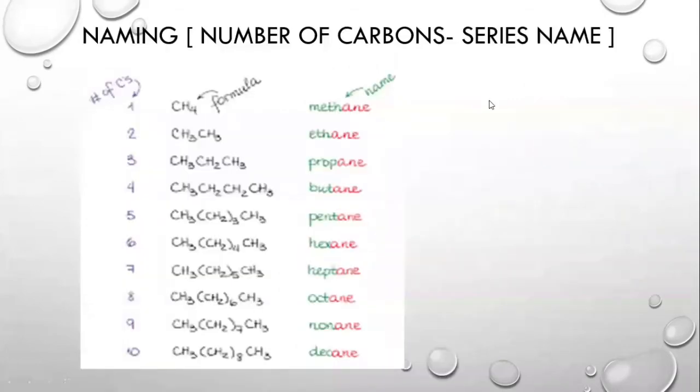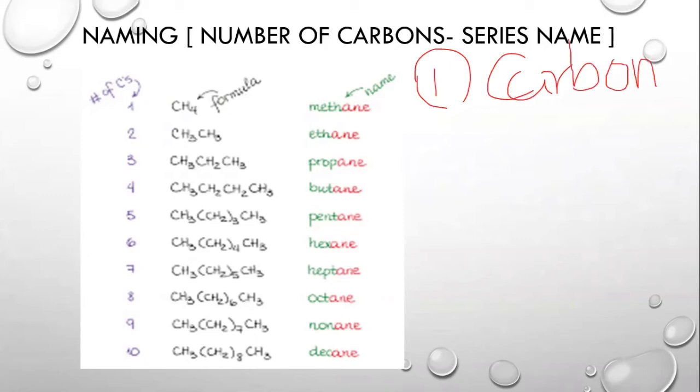Now we need to do the naming process, which is the last part of the video as well. The naming process consists of two rules. The first rule is to know the number of carbons. And the second rule is to know the homologous series to which the organic compound belongs.